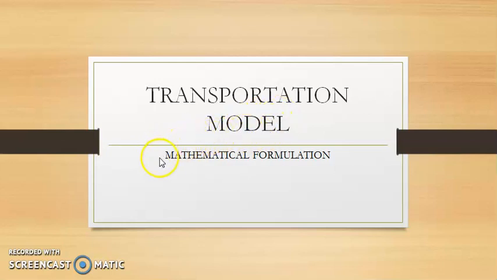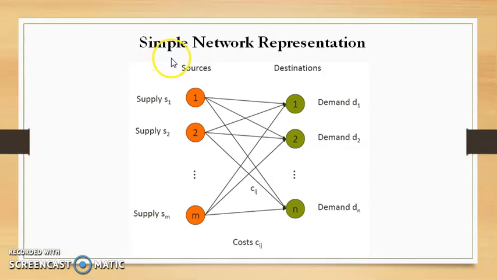So in this lecture we will discuss mathematical formulation of transportation model. As we know that transportation problem is related to the transportation of homogeneous goods from one place to another. So let us have one example here. Here one simple network representation is shown.